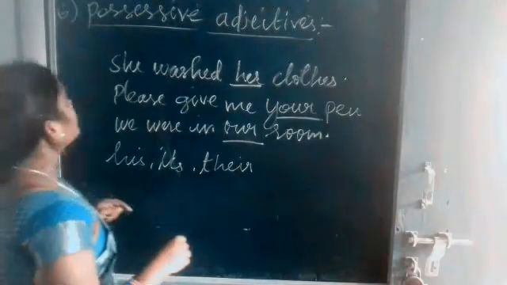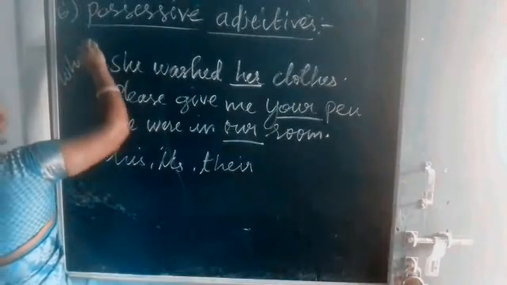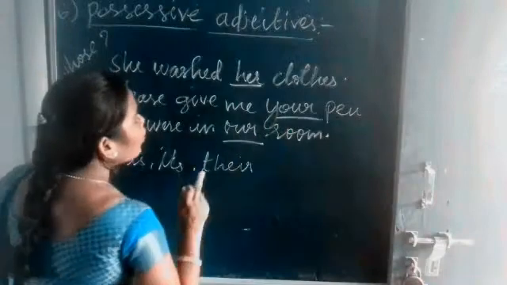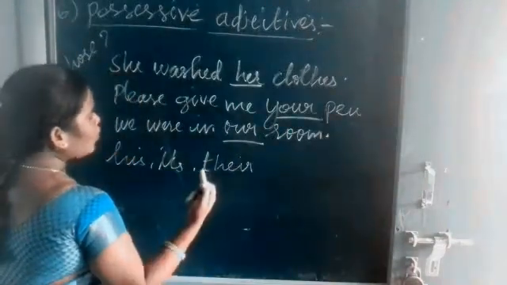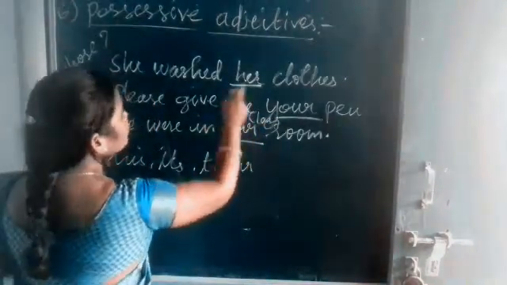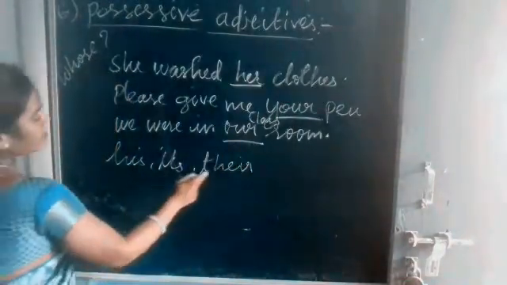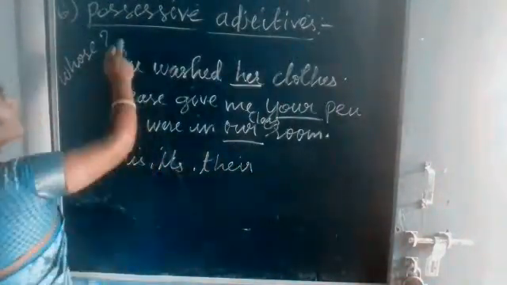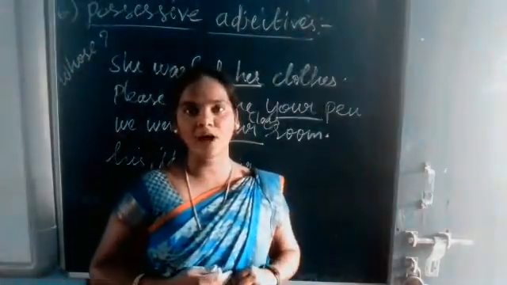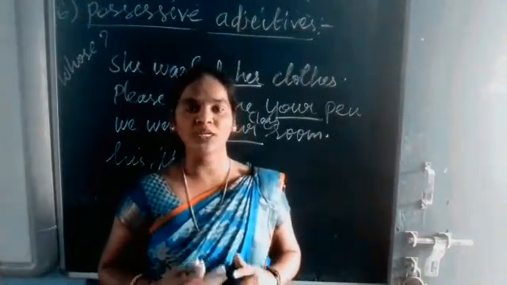Okay. So a possessive adjective answers the question whose. Whose cloth? Her cloth. Whose pen? Your pen. Whose classroom? Our classroom. So the words her, your, our, his, its, their refer to possessive adjectives. Okay, understand? So what is a possessive adjective? A possessive adjective is used with a noun to show possession or belonging.